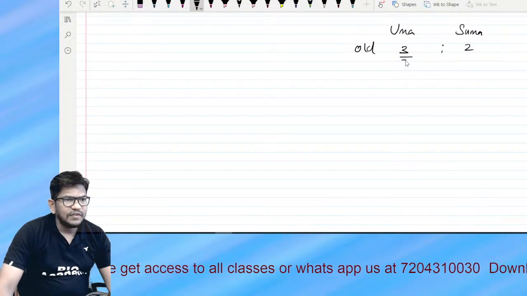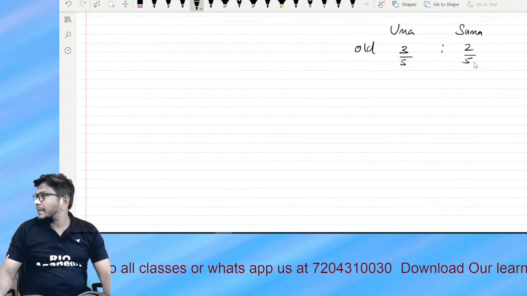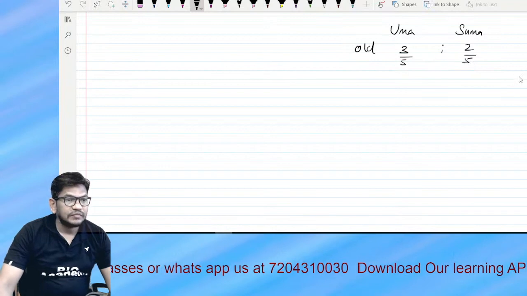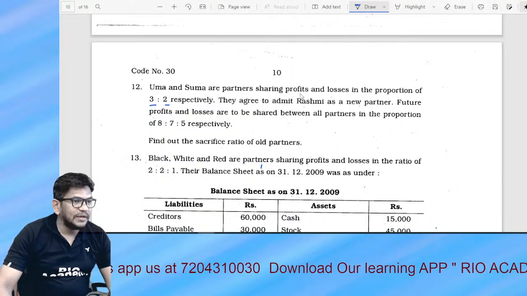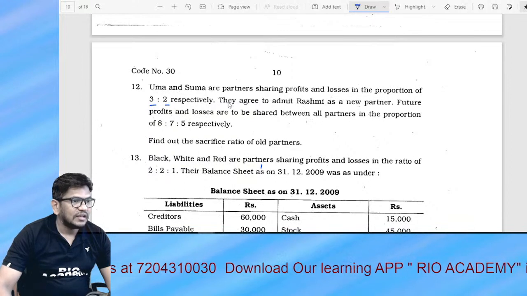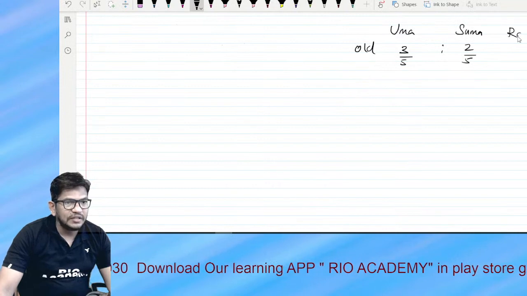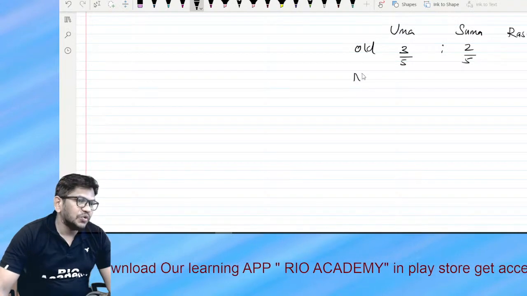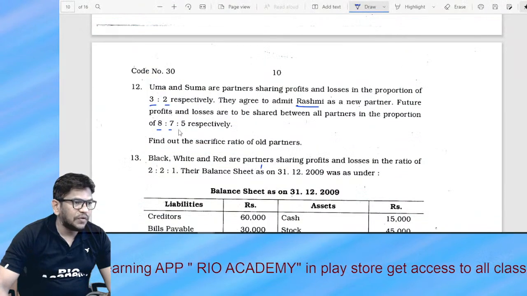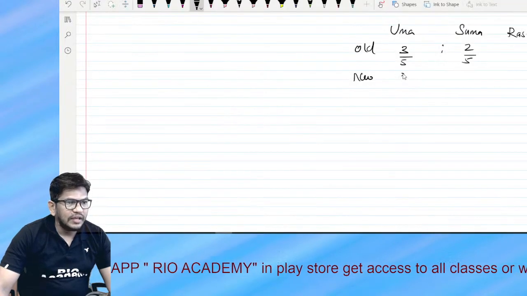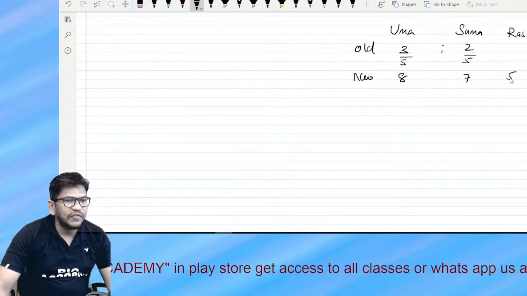3 by 5, 2 by 5, all right. 3/5, 2/5. Next, bachcho, who is admitted? Rashmi is a new partner. So, bachcho, the new profit sharing ratio is equal to 8:7:5, okay. 8:7:5. 8 plus 7 is 15, 15 plus 5 is 20.